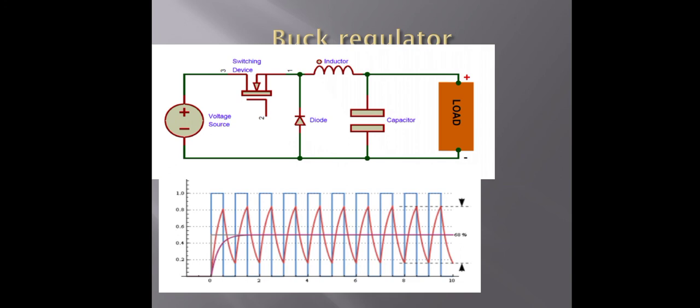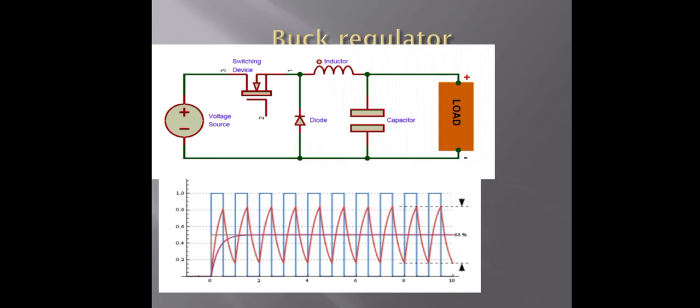The equivalent circuits of the modes of operation and the waveforms of the voltages and currents are shown here. A continuous current flows in the inductor L. It is assumed that the current rises and falls linearly.